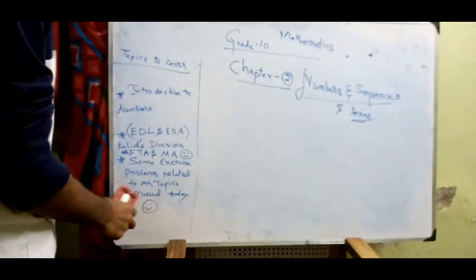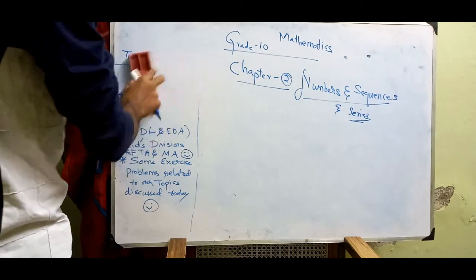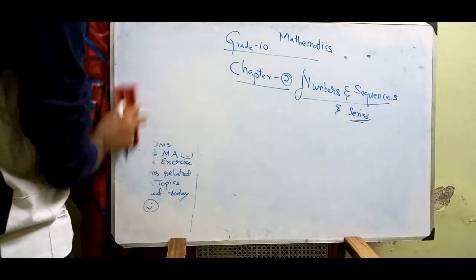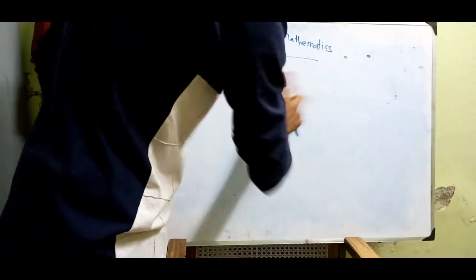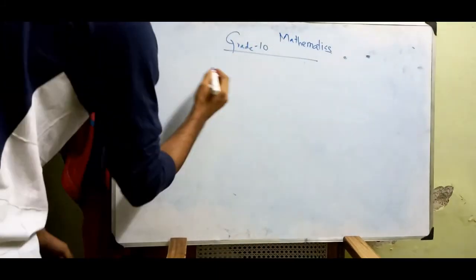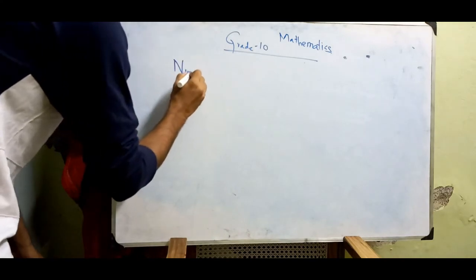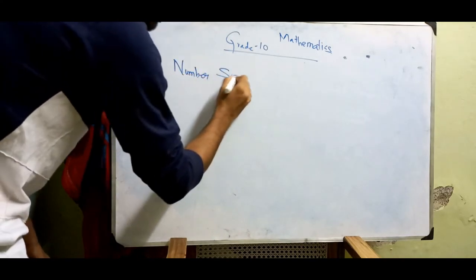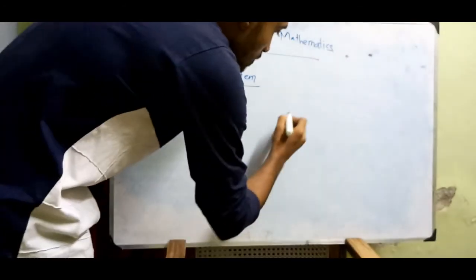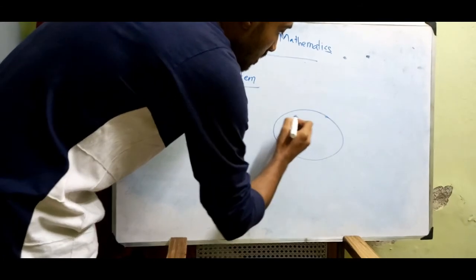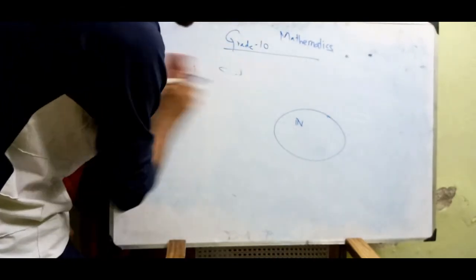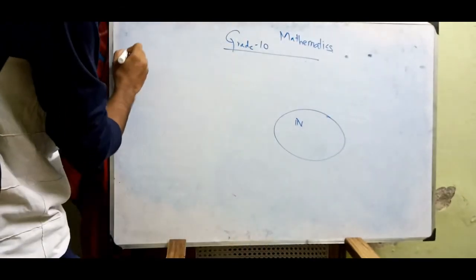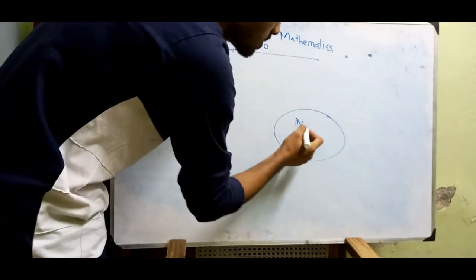Okay, before moving to this chapter, we will see numbers. What are numbers? Introduction to numbers. Do we know till now what numbers are? Numbers, or you can say the number system. What are the number systems? So there is the natural number which is present here. It is given by the Almighty. We will write the number system later.